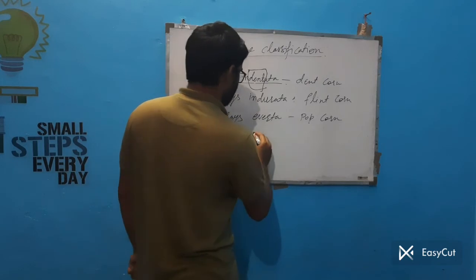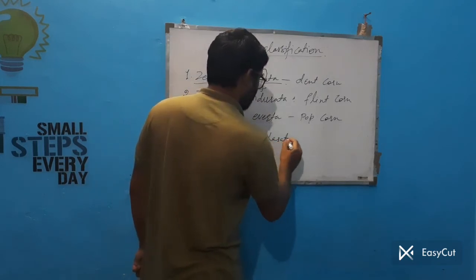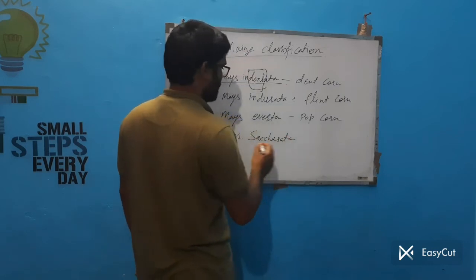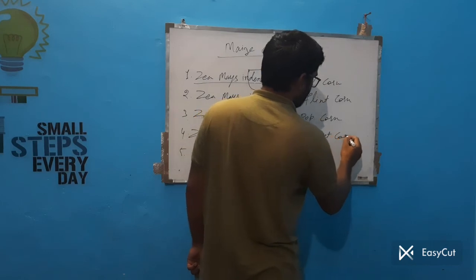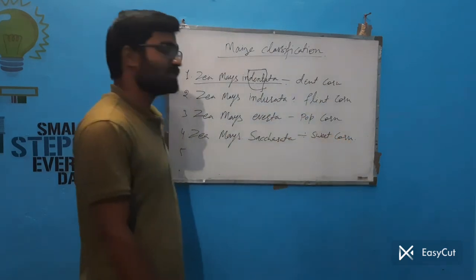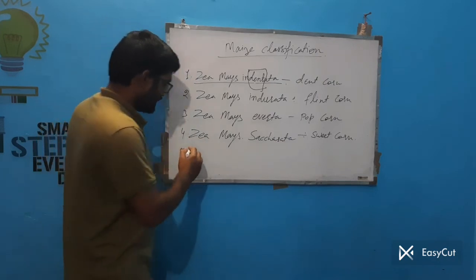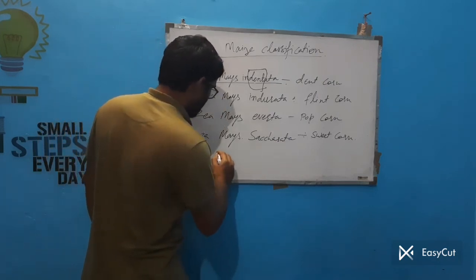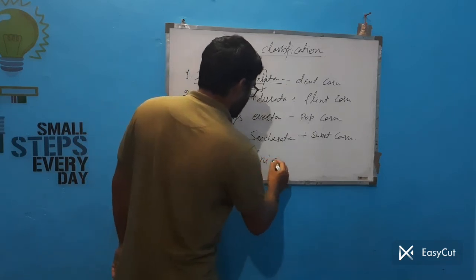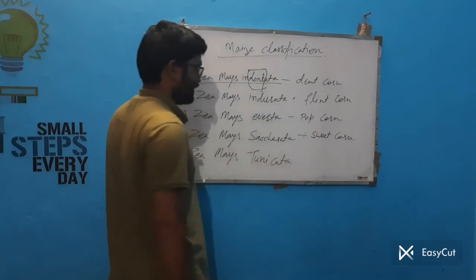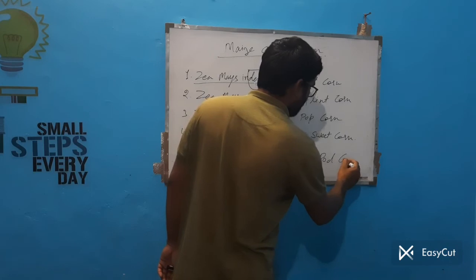Next is Zea mays saccharata. This is called sweet corn. Next is Zea mays tunicata. This is called pod corn.